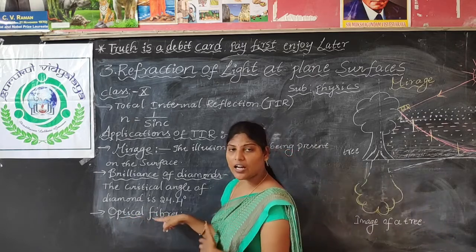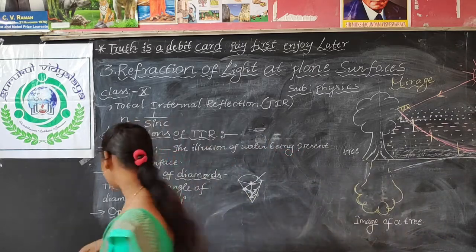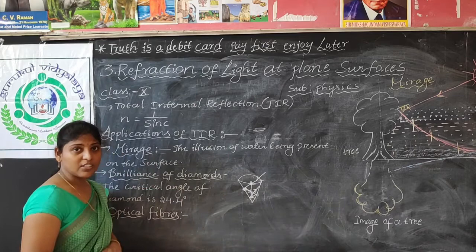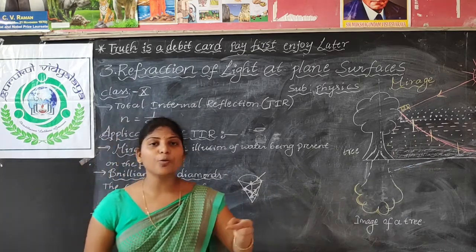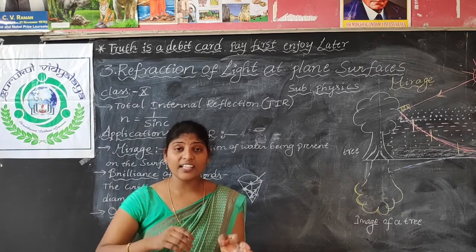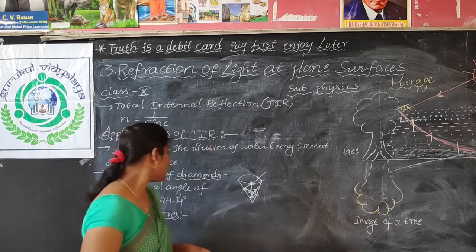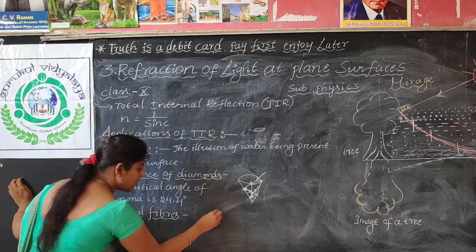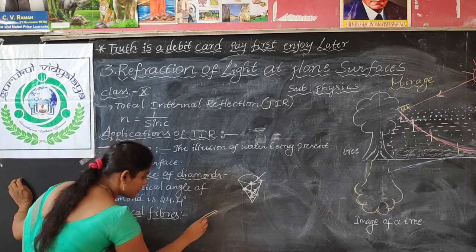And next, our application is optical fibers. So what are optical fibers? Optical fibers are thin tube-like structures. It is a thin glass tube. So thin tubes like this are used.